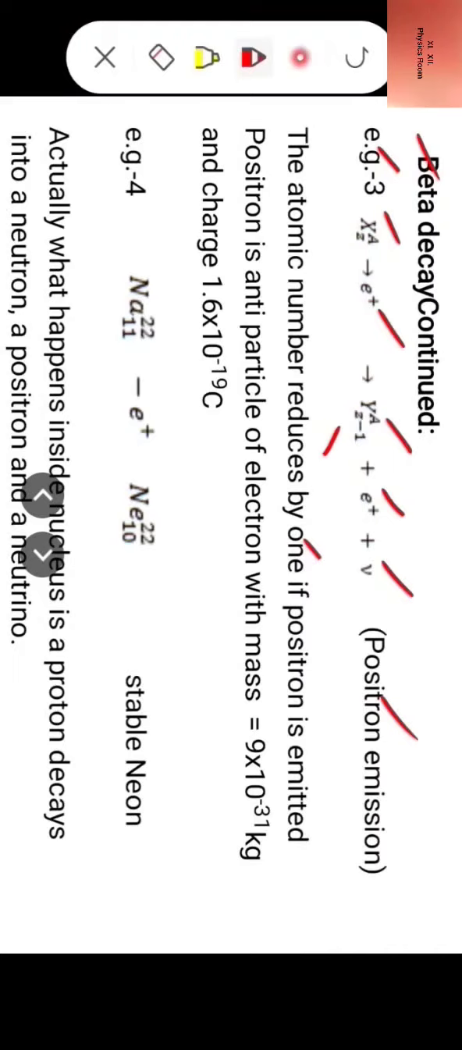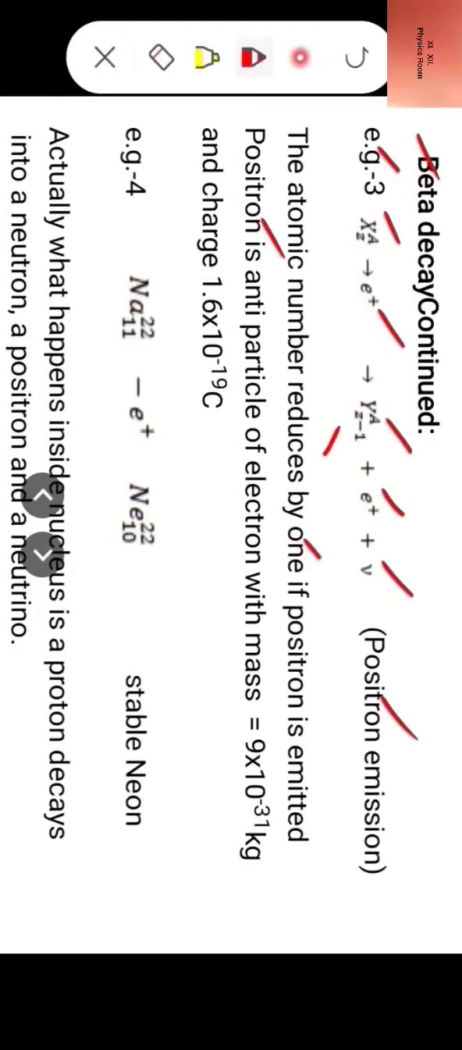The positron is an antiparticle of the electron with mass equal to 9 × 10^-31 kg and charge 1.6 × 10^-19 coulomb. Positive. So it has a positive charge of 1.6 × 10^-19 coulomb, whereas the electron has a negative charge of 1.6 × 10^-19 coulomb. It is the antiparticle of the electron.